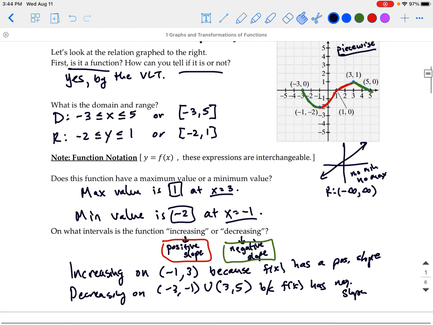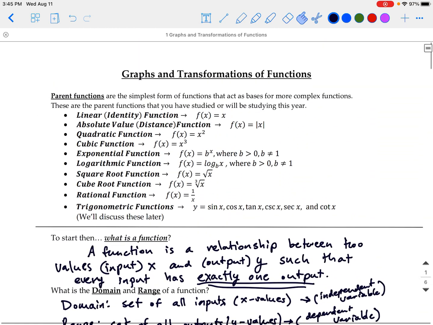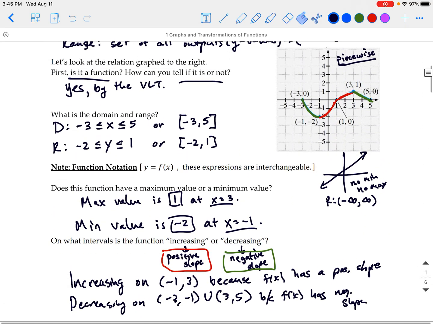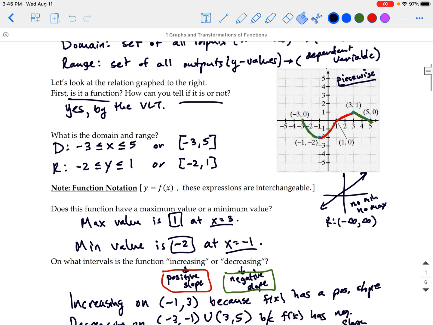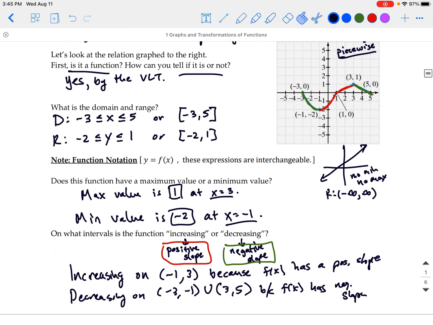All right, so that's the first page of our notes here. I think we'll pause here and we'll make a second part to our video, but really just a reintroduction to functions, looking at graphs of functions, describing domain and range, and then adding in these max, min, and increasing, decreasing intervals. So until next time, take care.